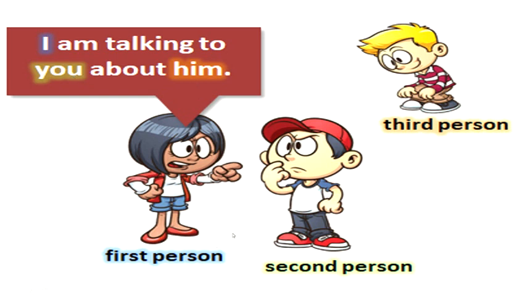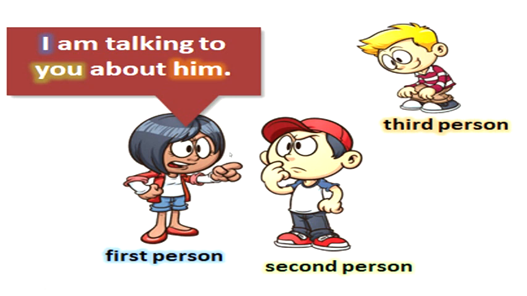Now, students, you can see the first person. The girl is actually speaking. Accordingly, the speaker uses the first person pronoun and you is used for the second person pronoun, which is the listener.